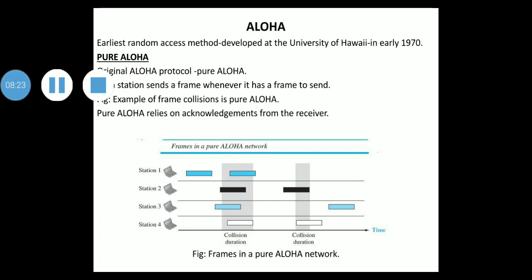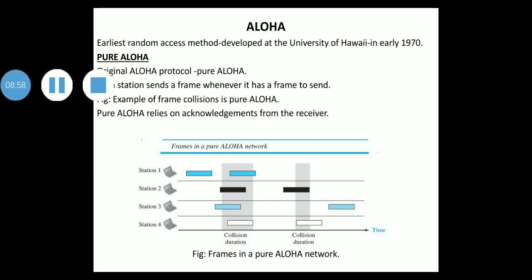Pure Aloha relies on acknowledgements from the receiver. When a station sends a frame, it expects the receiver to send an acknowledgement. If the acknowledgement does not arrive after a timeout period, the station assumes that the frame has been destroyed and resends the frame. A collision, when it occurs, involves 2 or more stations. Then, if all the stations try to resend the frames after timeout, the frames will collide again.